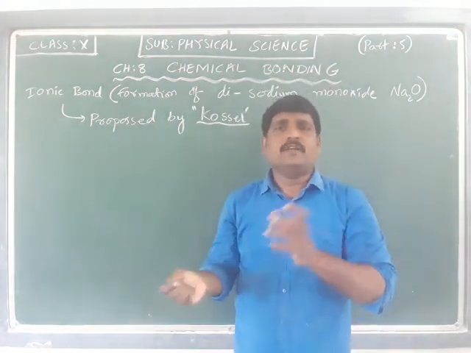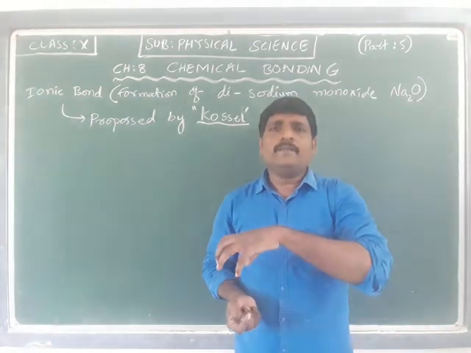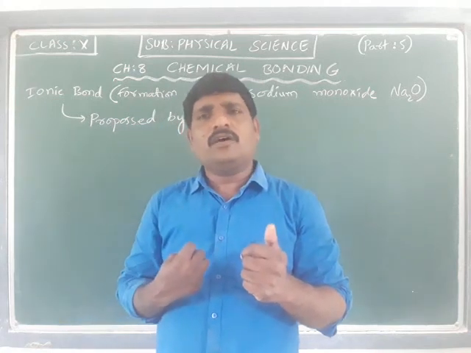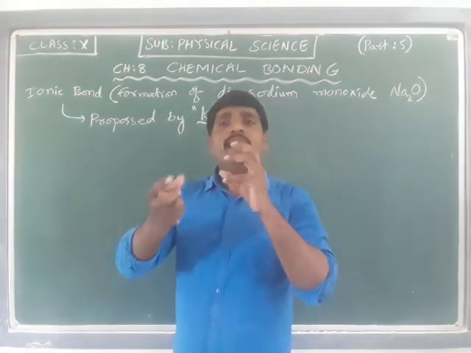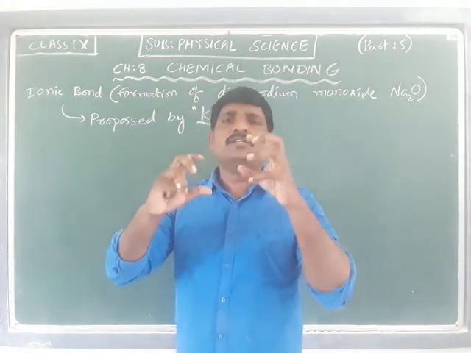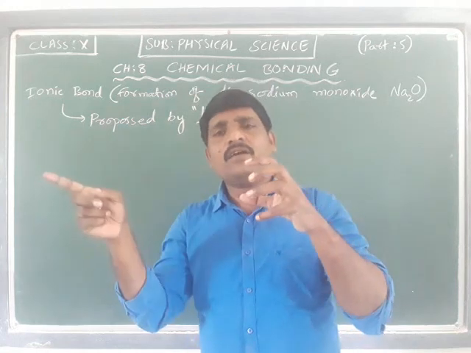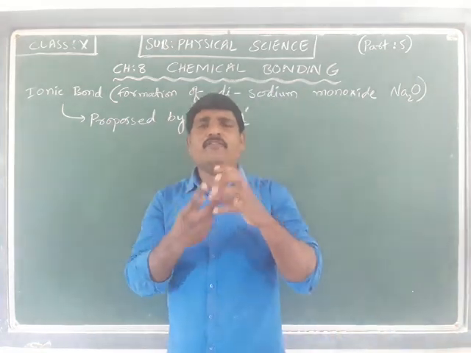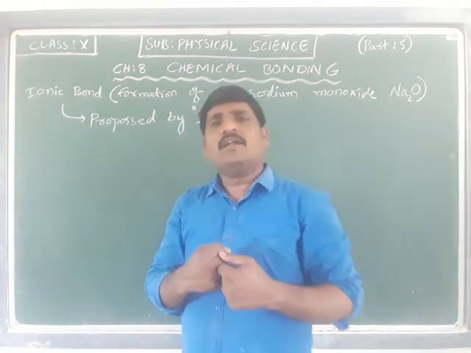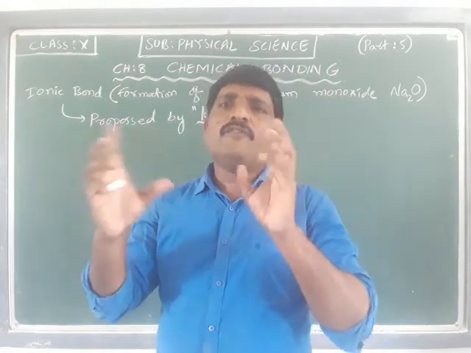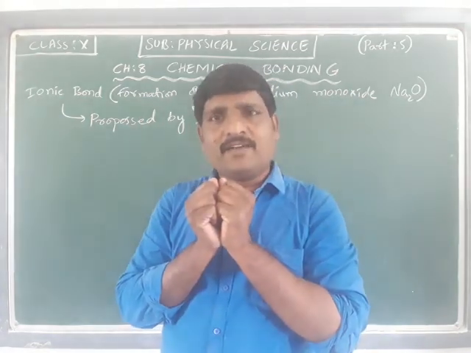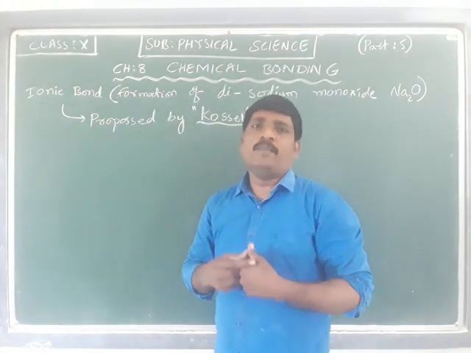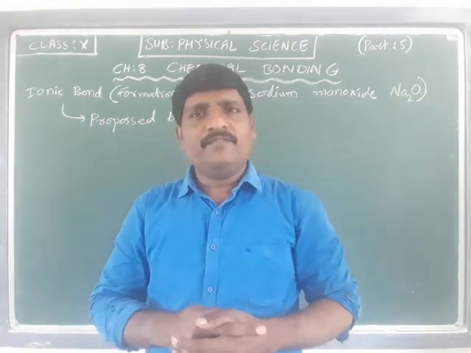The atom giving the electron forms a cation, and the atom accepting the electron forms an anion. Due to the formation of two different charges, there exists an electrostatic force of attraction which holds the two ions together to form a new molecule, or a compound. That is what we were talking about.